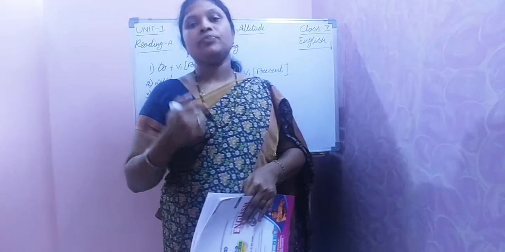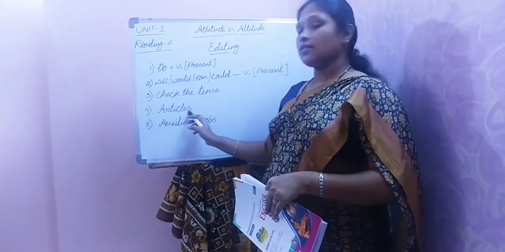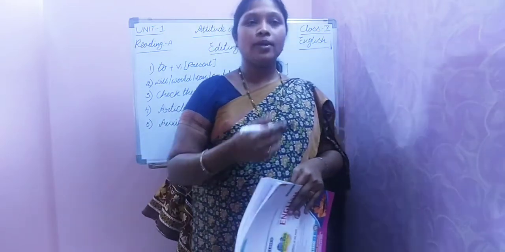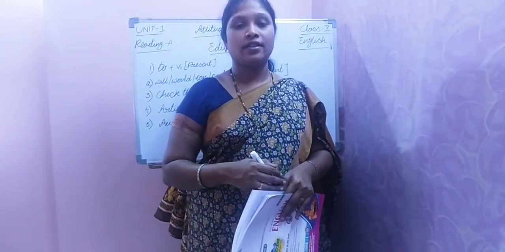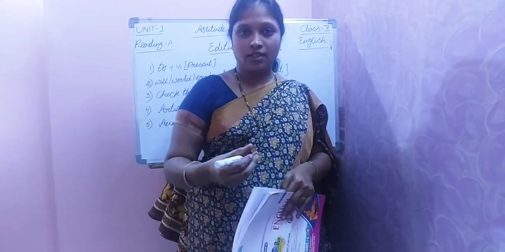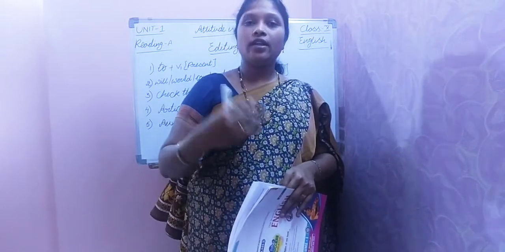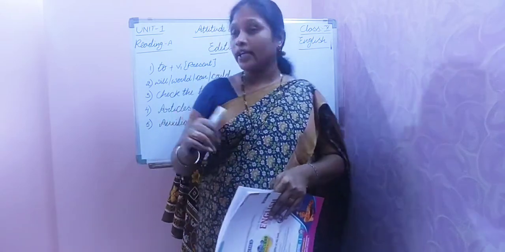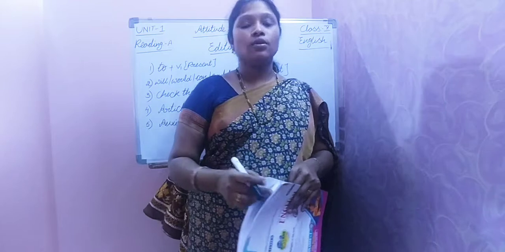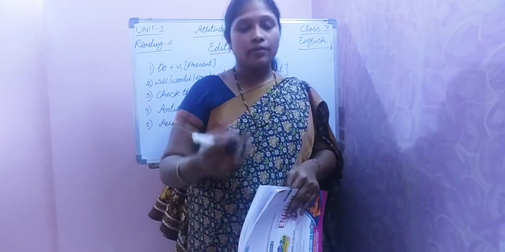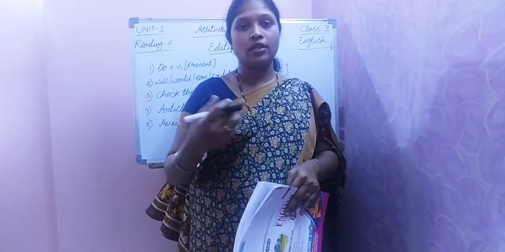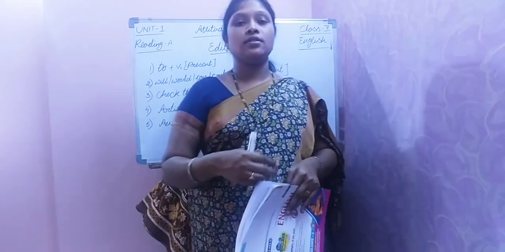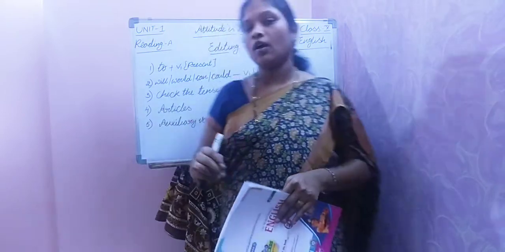That is the third point. Next, the fourth point is articles. So how many articles are there? Three articles are there, right? A, an, and the. Mostly in articles, the usage of articles, mistakes will also be given, so you have to take care of that also. Articles we will discuss very clearly in the coming sessions. I'll tell you all the rules. As of now, just remember that there will be a chance of mistakes in articles.